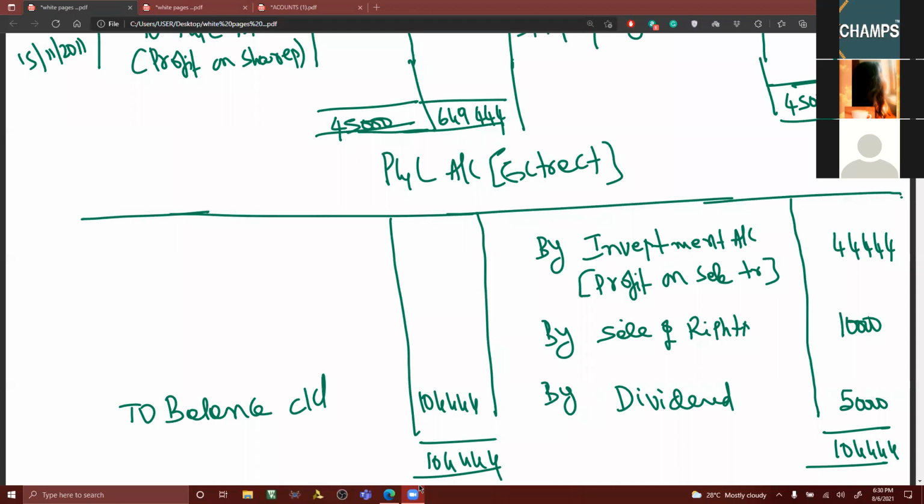Suppose even for a change, if a statement of P&L account is being asked, you have to write the heading revenue from operations, other income. In that other income, you have to write a note: these are the items which will be taken to other income. I think you got the clarity, Abid?